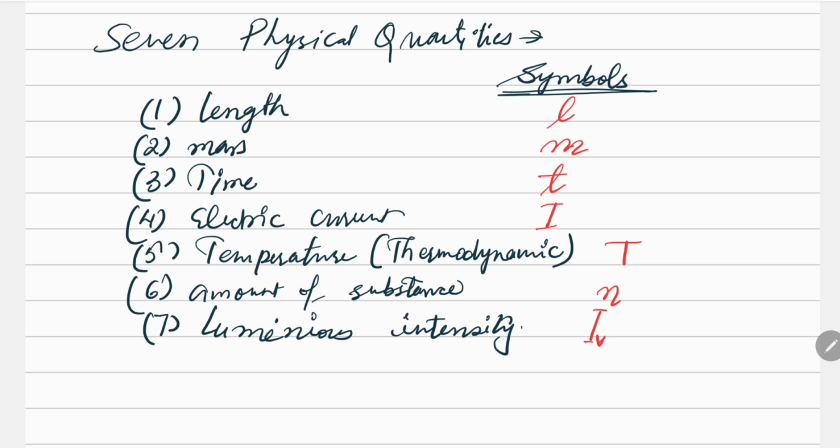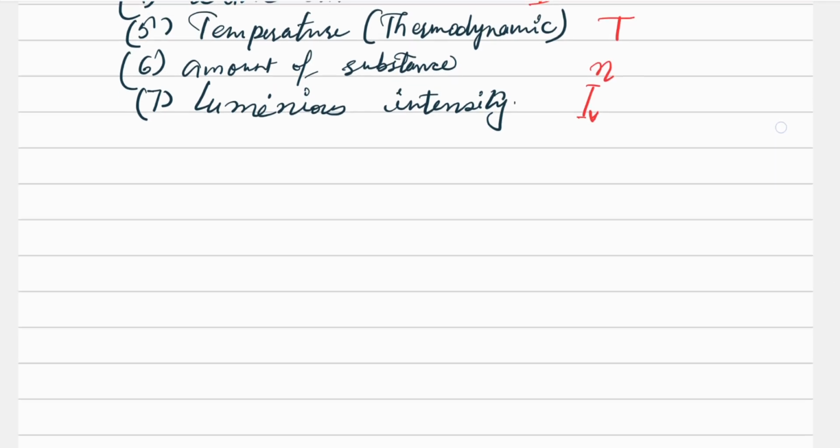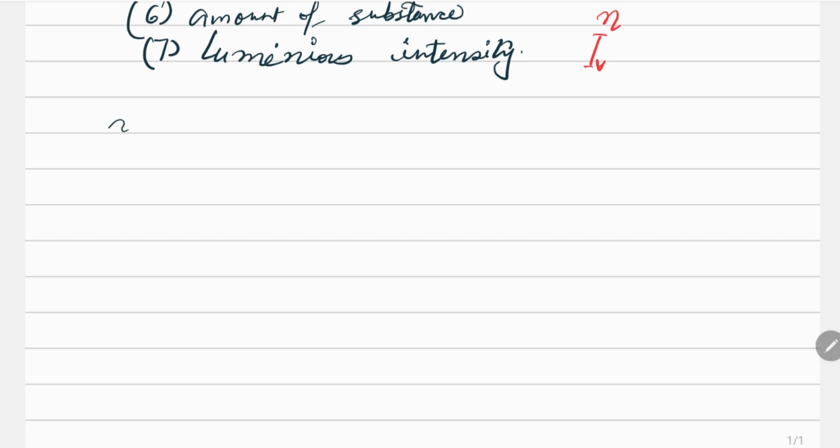Now let's talk about their units. Before knowing about their units, we must know what a unit is and what kind of units have been given by different scientists. So what is a unit of a physical quantity?